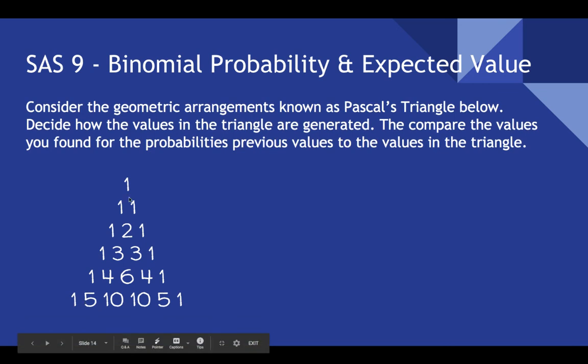Now, if you look at it, how is it generated? Notice that 1s cascade down the sides. But look what's in the center. If you add these numbers together, you get this number here, 2. You add these numbers together, you get this number 3, and you add these numbers together, you get this number 3. Same thing here. You add the numbers above it on both sides, you're going to get that number. 1 and 4 is 5, 4 and 6 is 10, 6 and 4 is 10, 4 and 1 is 5, and 1 stays on the outside. So I bet you can imagine what the next row would look like just by that information.